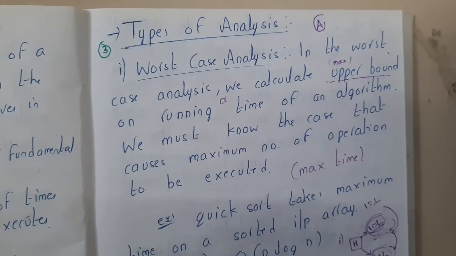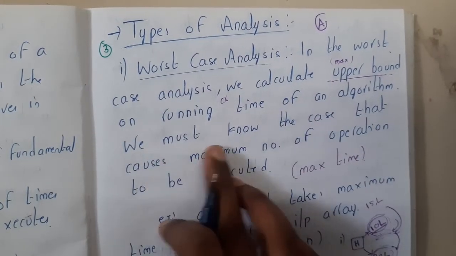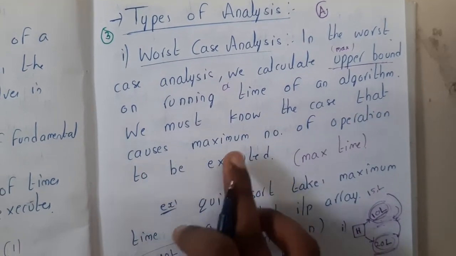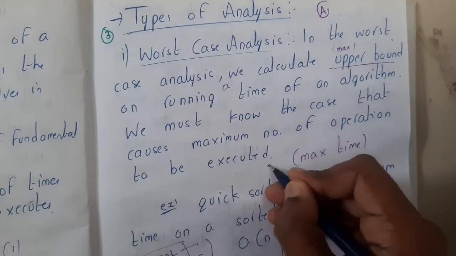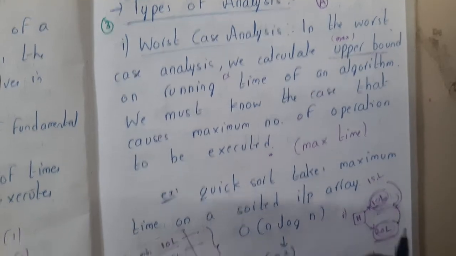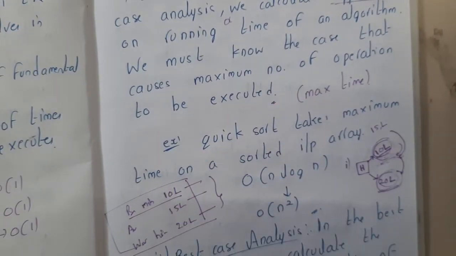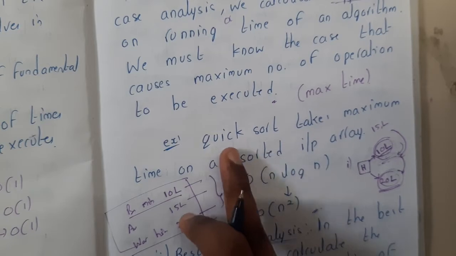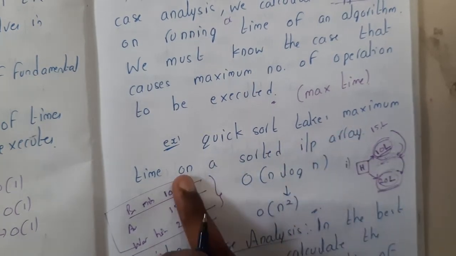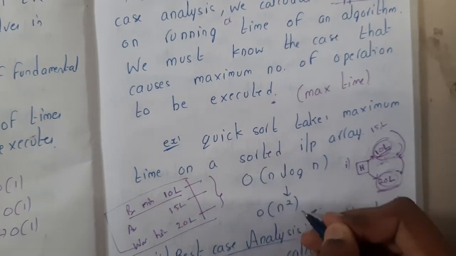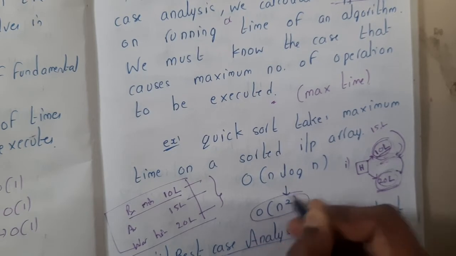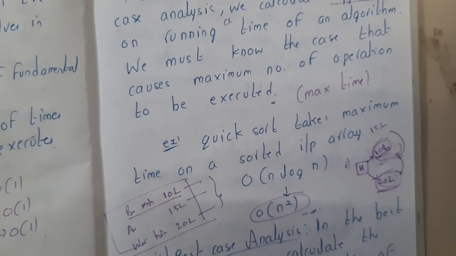Of an algorithm, we must know the case that causes the maximum number of operations to be executed. Got it? A simple example is quicksort, guys. If you don't have any idea about quicksort, anyway we'll be discussing those sorting methods with algorithms and examples, so don't worry. Quicksort takes maximum time to sort an input array. The maximum time it could take is big O of n square, guys. You can just remember them for now. Anyway, we'll be discussing them in our lecture, so don't worry.